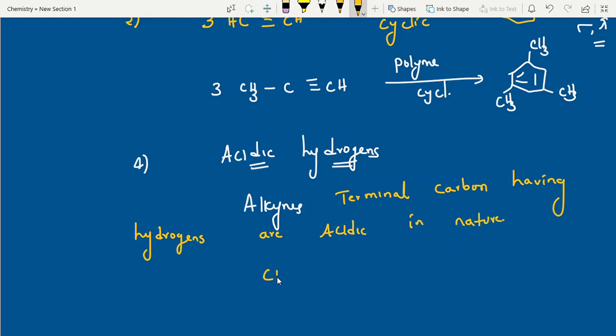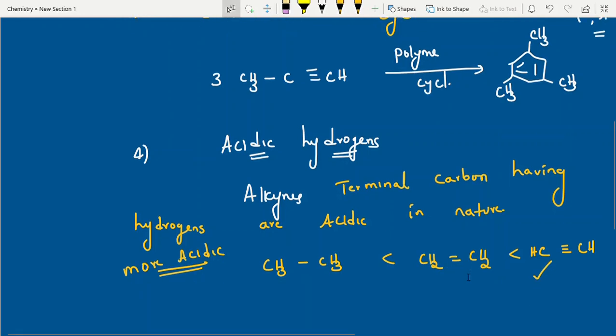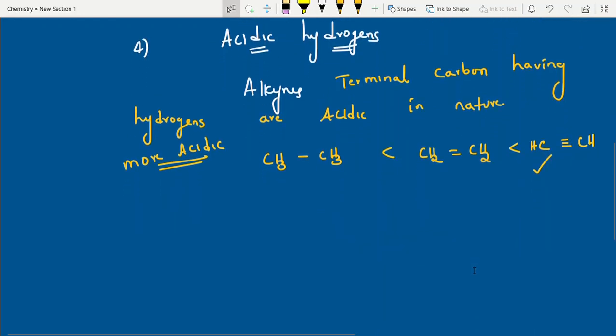Check. Alkenes, next, alkenes and alkynes with similar molecular masses I have taken. So which is more acidic? You will get a question like this: acidic nature, decreasing order. Okay, which is more acidic? Yes, this one is more acidic. What is the reason? Due to more S character.